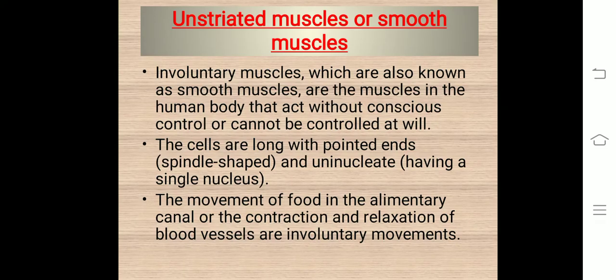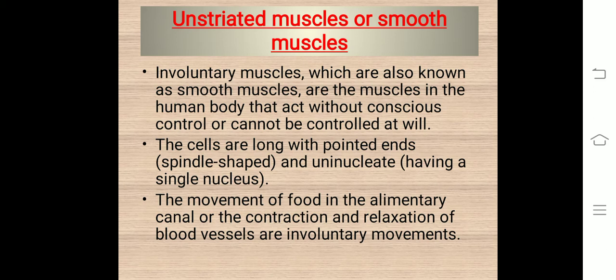Next category of muscles is unstriated muscles, also known as involuntary muscles. Involuntary muscles are those muscles in the human body that act without conscious control or cannot be controlled at our will.